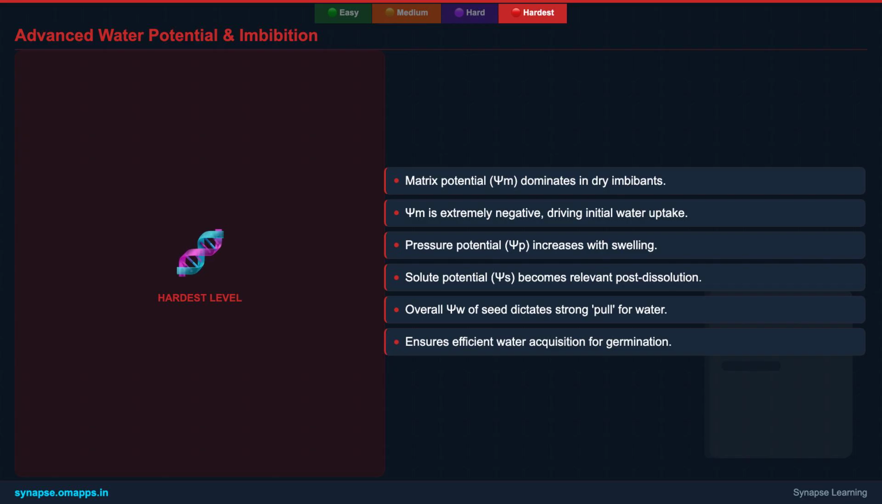Therefore, the overall water potential, psi-w, of the seed, initially very low, dictates the strong pull for water. This intricate balance of potentials ensures efficient water acquisition, crucial for initiating the complex biochemical cascade of germination, making it a highly regulated process rather than just passive absorption.